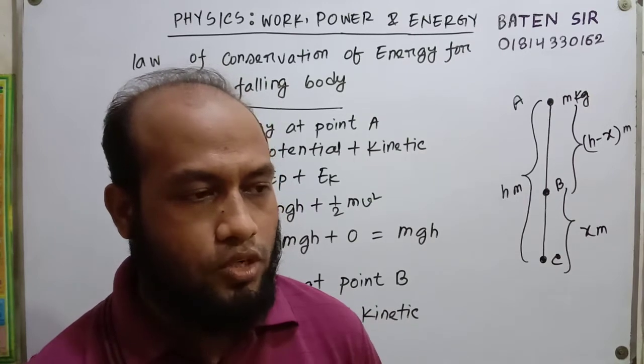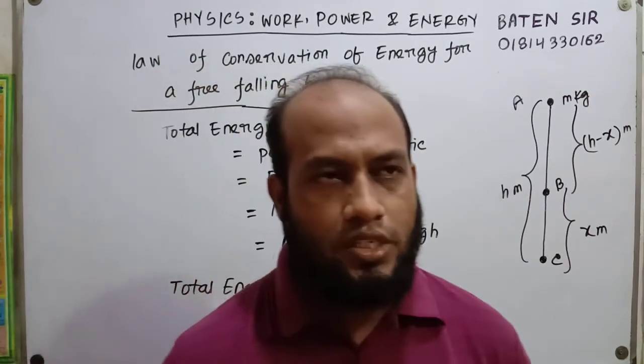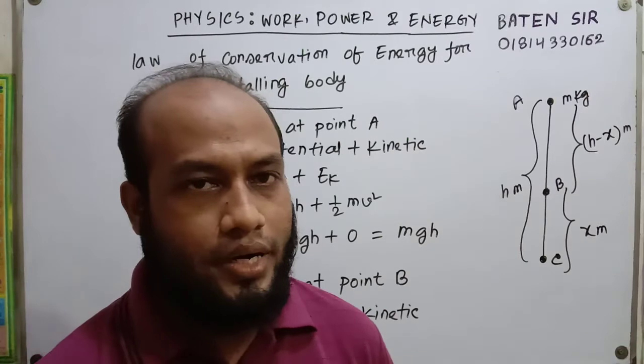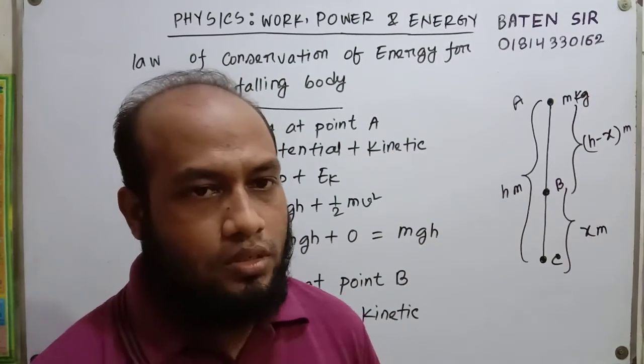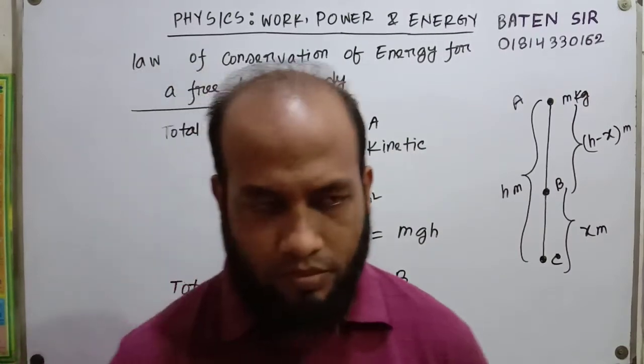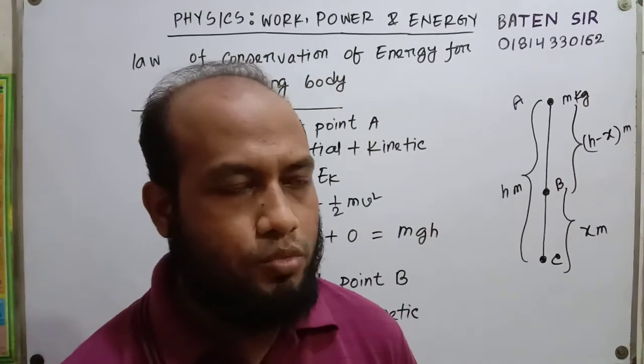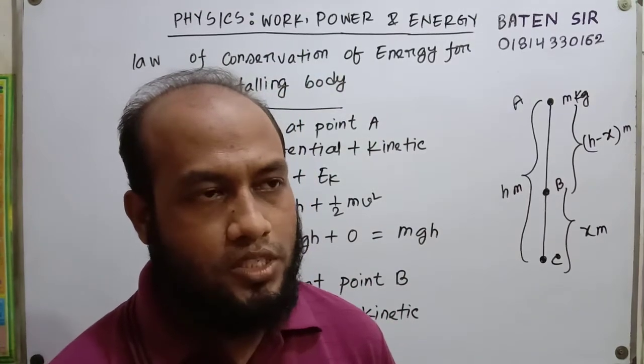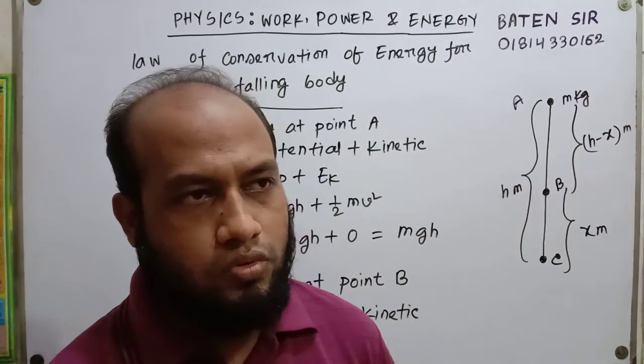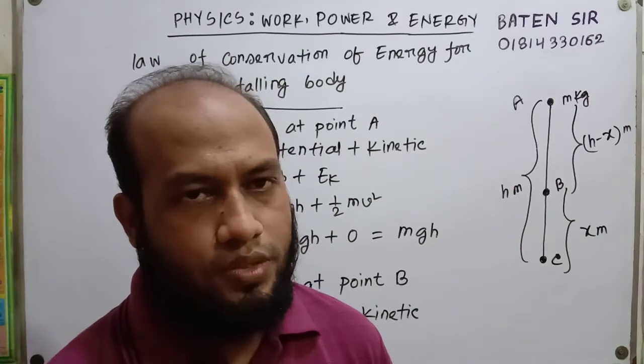Today we'll discuss a topic of physics related to work, power, and energy. The topic is that a free falling body obeys the rule of conservation of energy.